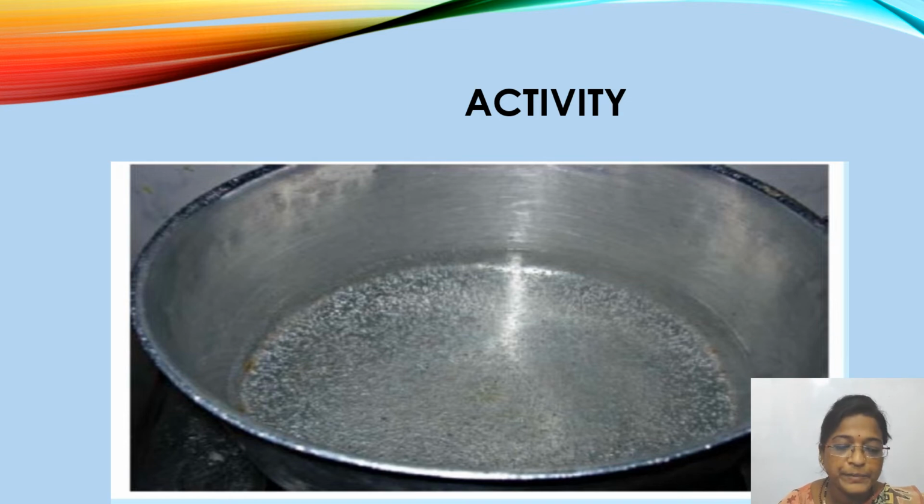Just before it begins to boil, you will notice some bubbles on the inner surface of the pan. You might have seen this. Small bubbles will be there inside the pan.